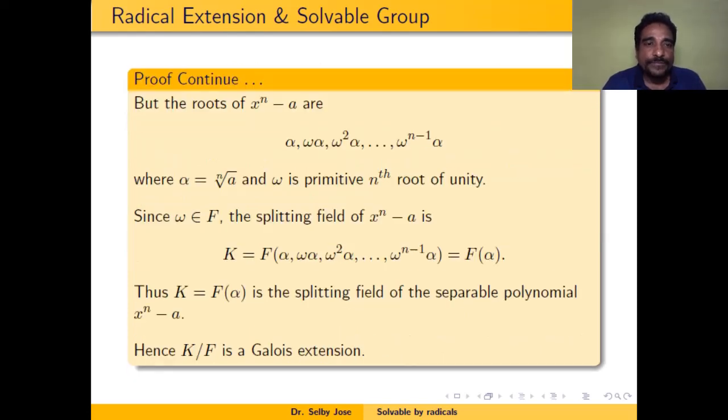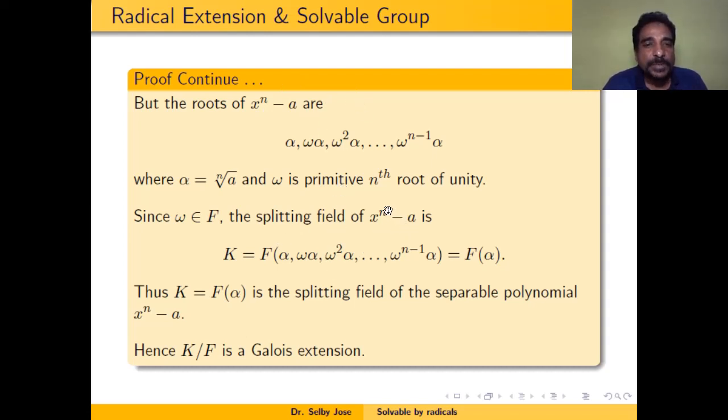So what are the roots of this polynomial x^n − a? Because we want to find the splitting field of this polynomial. If α is an nth root of a and ω is a primitive nth root of unity, then α, ωα, ω²α, …, ω^(n−1)α are the roots of x^n − a.